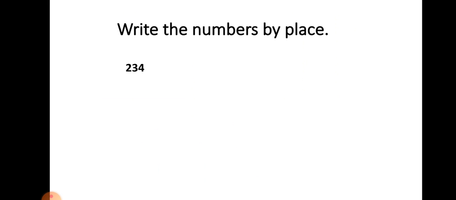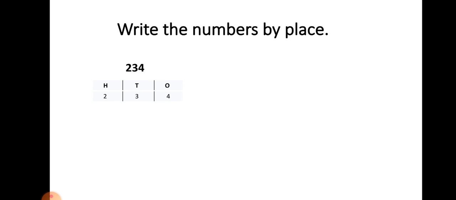Dear students, here the number given is 234. Now this number is 3 digit: 2, 3 and 4. Now this number is divided into places.